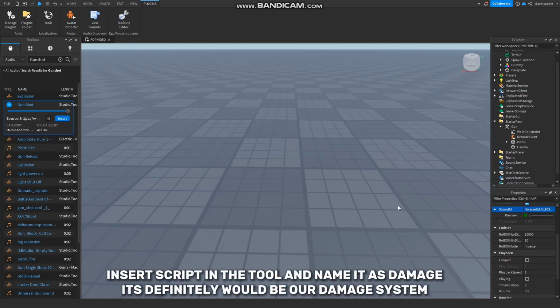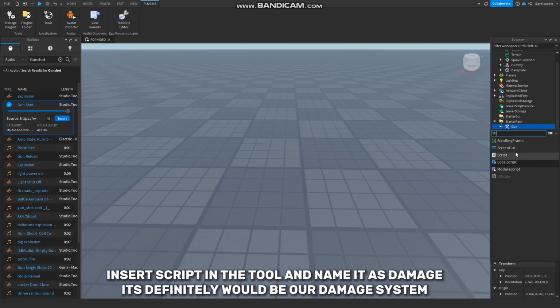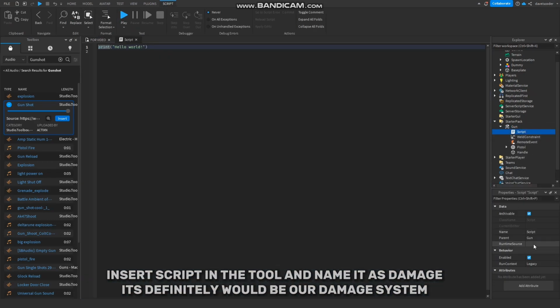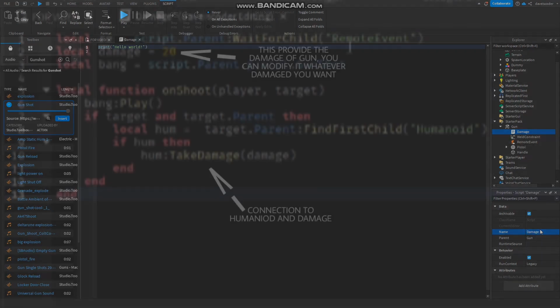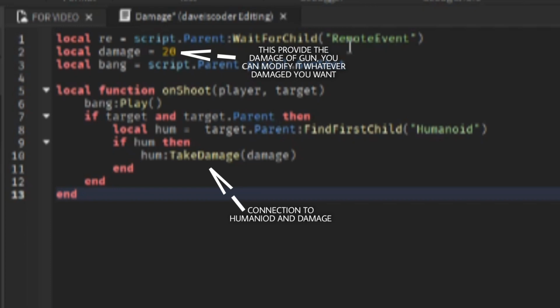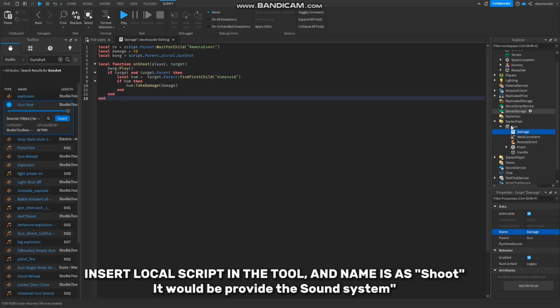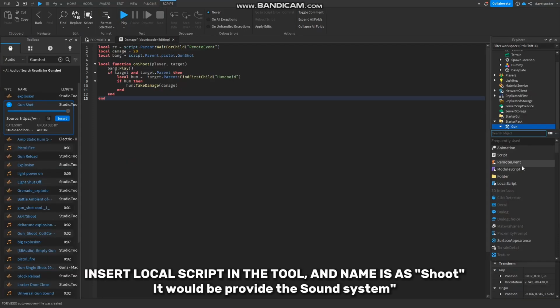Insert script in the tool and name it as damage. It would definitely be our damage system. Insert local script in the tool, and name it as shoot. It would provide the sound system.